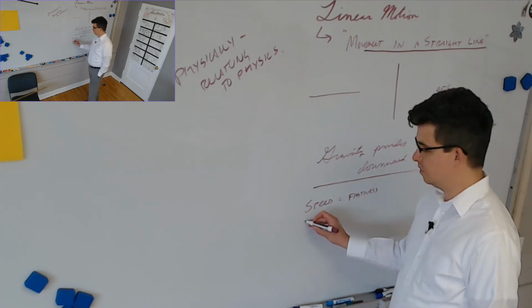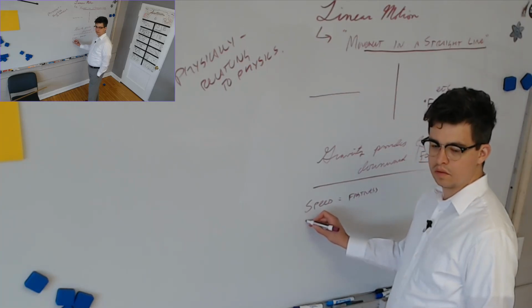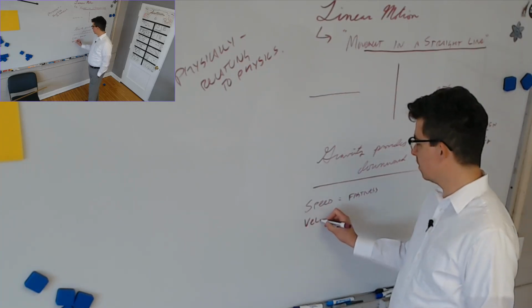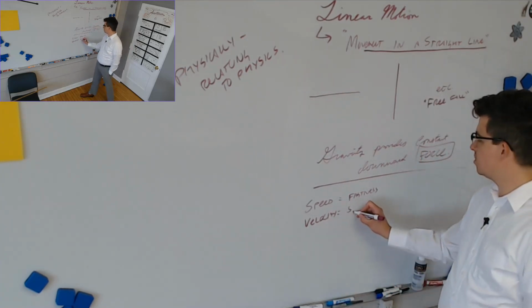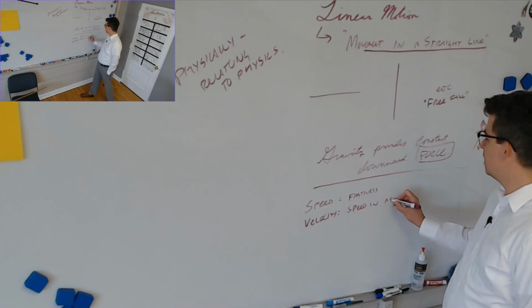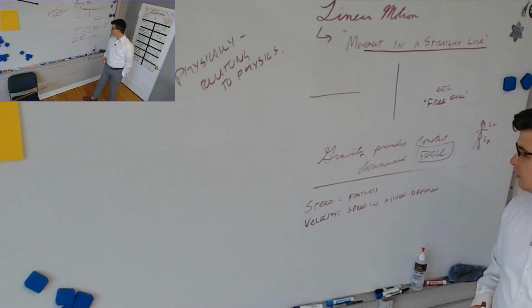Okay, let's not. How about velocity? Okay, I want your definition of velocity, Lily. Okay, it's speed, but it has a direction. Speed in a given direction. Good. Another quantity that we should define. Alessica?